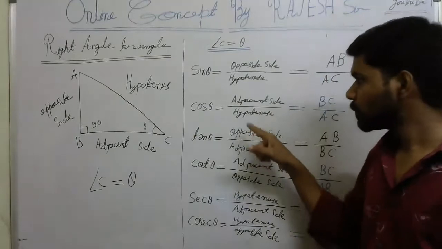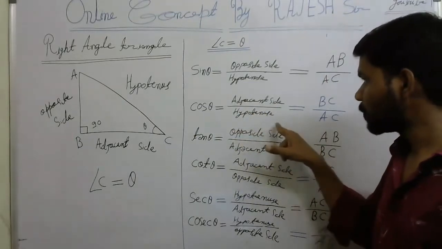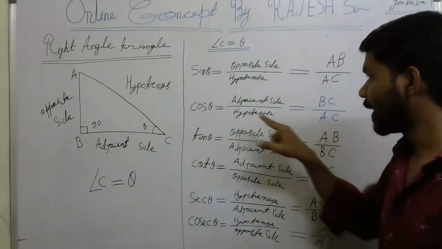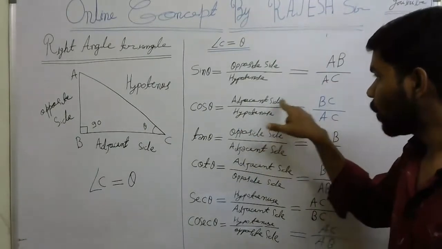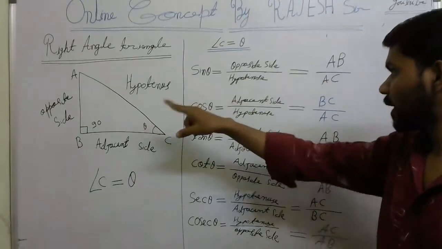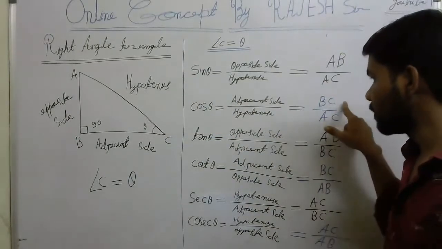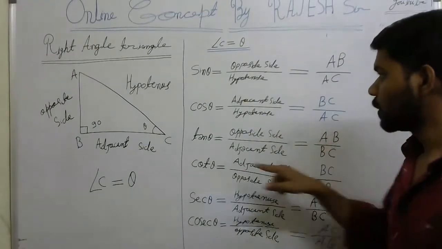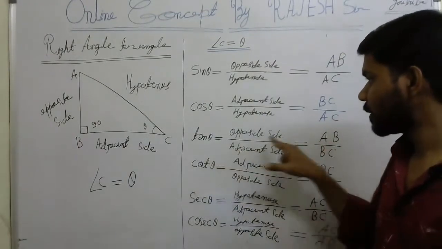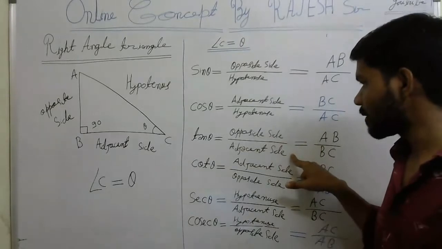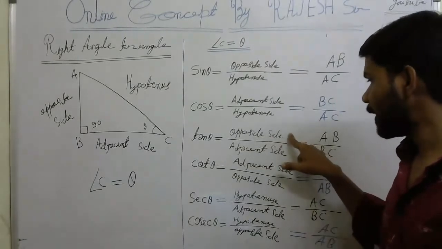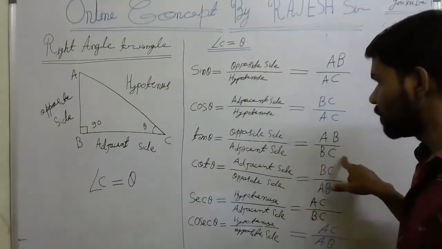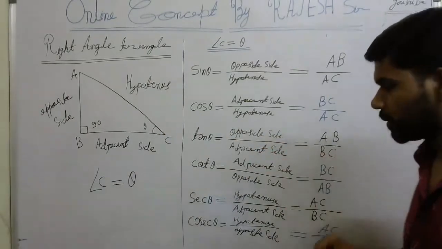Similarly, cos theta is equal to adjacent side by hypotenuse. So what is the adjacent side? See that figure. The adjacent side is BC and the hypotenuse is AC. Similarly, tan theta is nothing but opposite side by adjacent side. So the opposite side is AB and the adjacent side is BC according to this triangle.